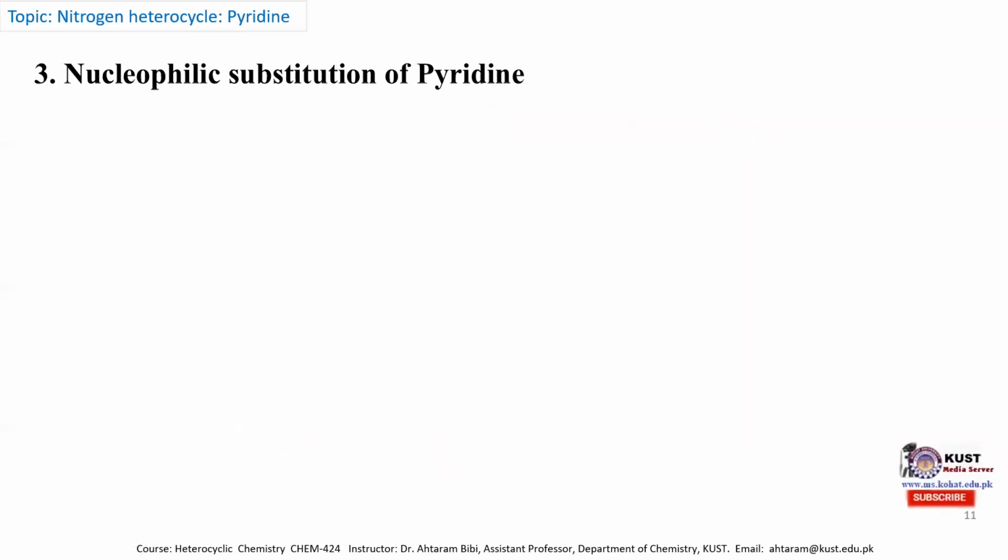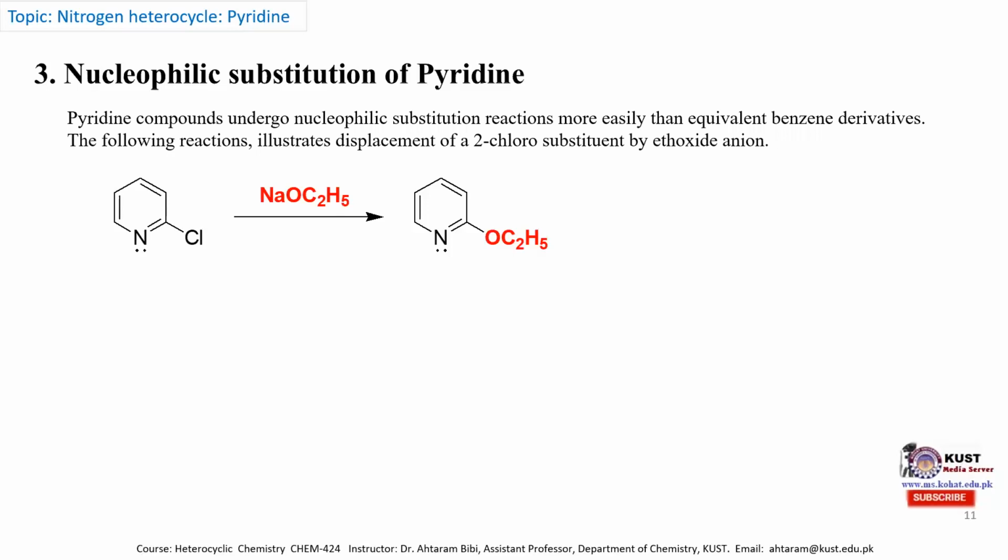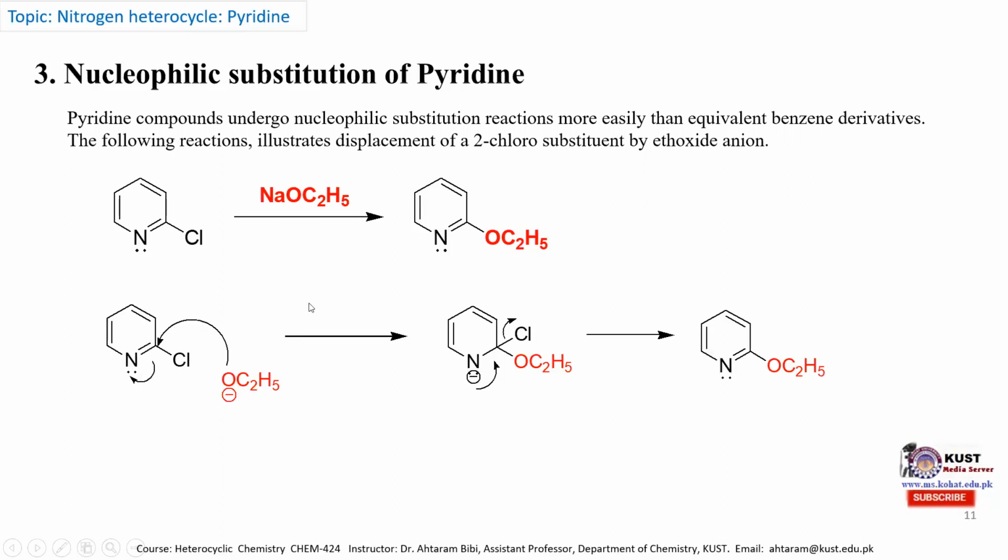The second nucleophilic substitution of pyridine is the reaction with sodium ethoxide. This is also a good nucleophile. When we take the chloropyridine molecule and treat it with sodium ethoxide, we obtain the alpha ethoxypyridine molecule. The mechanism is mentioned over here.